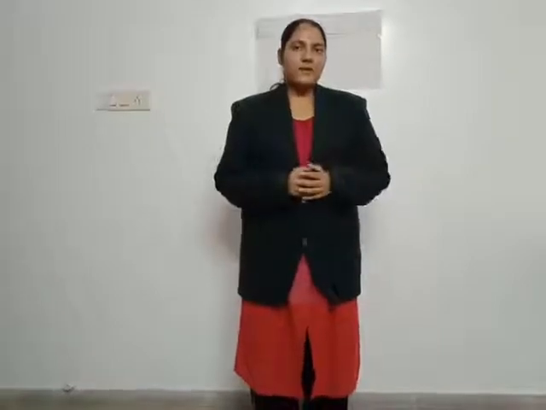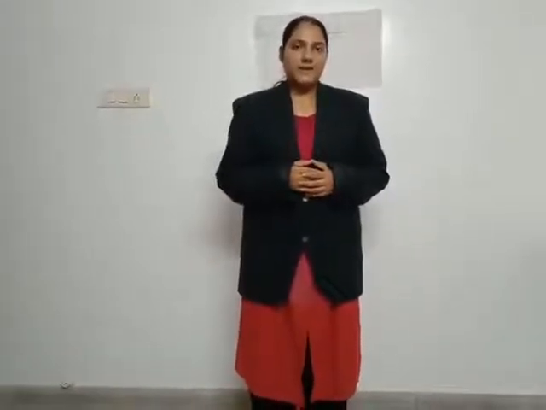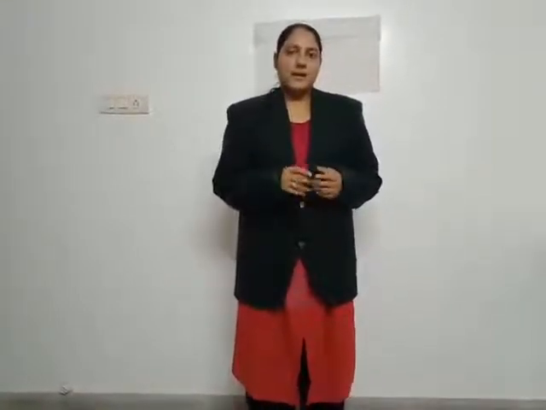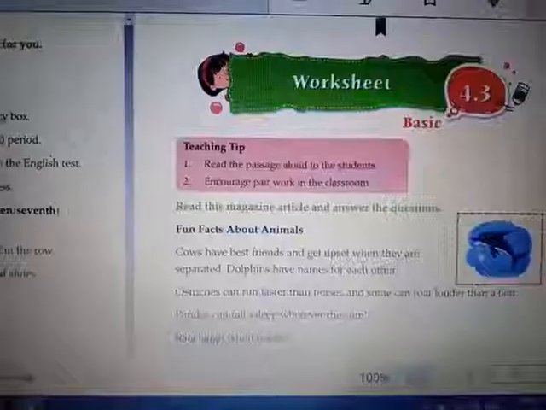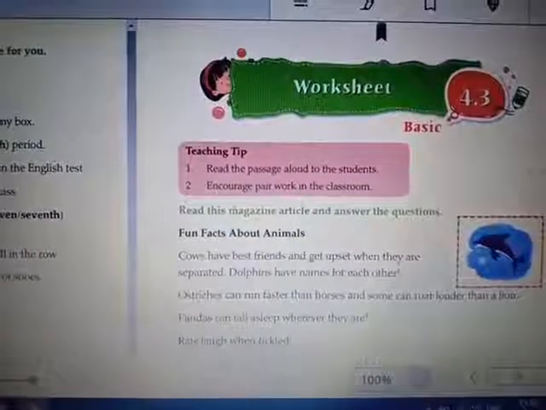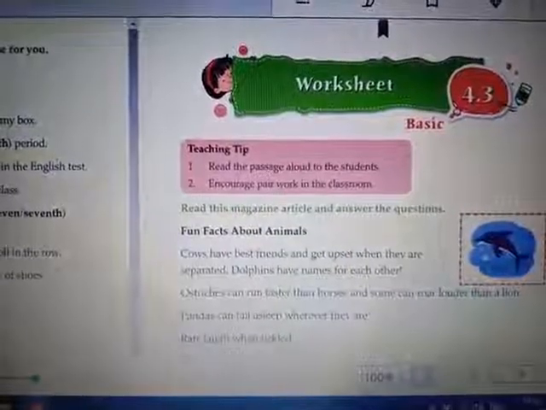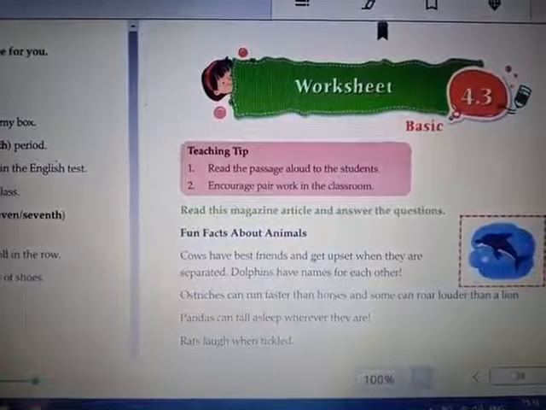I hope now you are clear with the pronouns. Now we are going to start with our reading activity. Today we are going to read some funny facts about animals, like cows and dolphins are friendly animals. Pandas, they sleep wherever they want. Let us read this, then we'll solve the exercise. Let's start. Read this magazine article and answer the questions. We are going to read about some fun facts about animals.